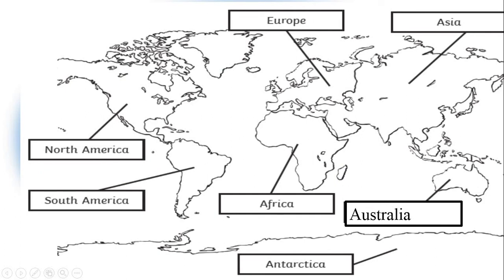Here you can see Asia, and you can see Sri Lanka, and we are in the Asian continent, and the continent of Asia is the biggest continent among all the other continents. Right, here you can see the continent of Europe, Africa, Australia, Antarctica, North America and South America. Now we will take them individually and talk about each of these continents.